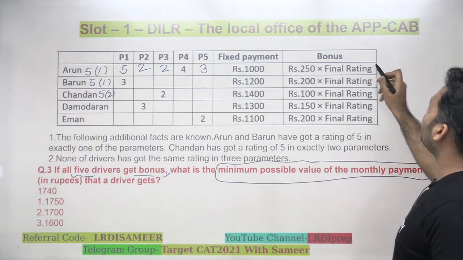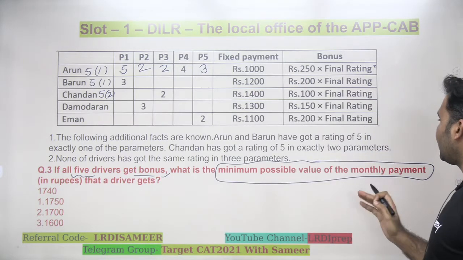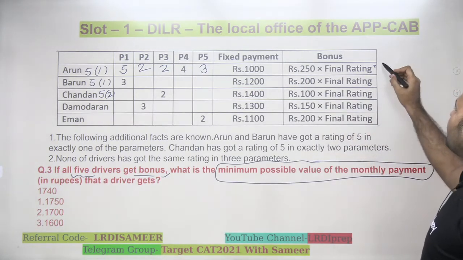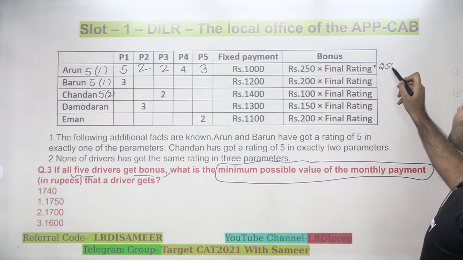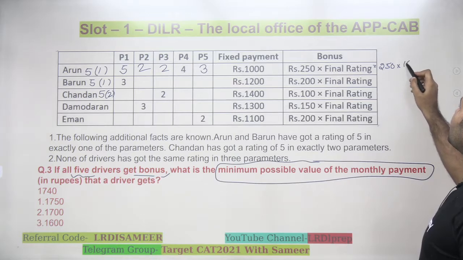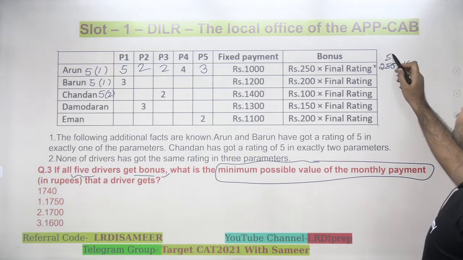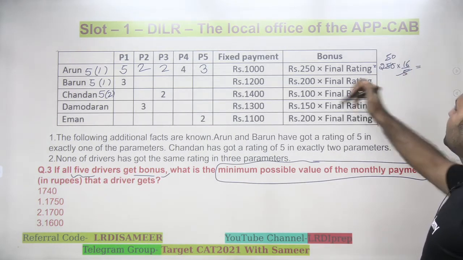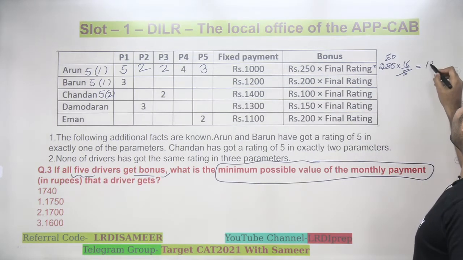So if I have to see the final monthly payment for Arun, it will be 1000 plus the bonus, which would be 250 multiplied by the final rating, which is 16 by 5. This cancels on 50. 16 times 50 is 800. 1000 plus 800, it will become 1800.